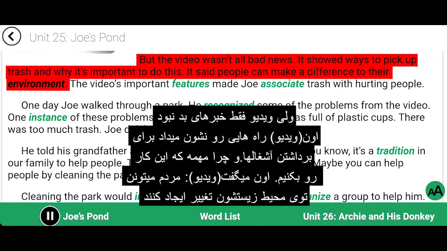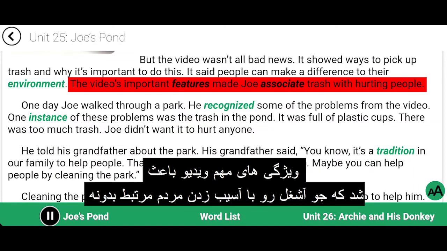This made them sick. Many of them needed medicine and made regular visits to doctors. But the video wasn't all bad news. It showed ways to pick up trash and why it's important to do this. It said people can make a difference to their environment. The video's important features made Joe associate trash with hurting people.